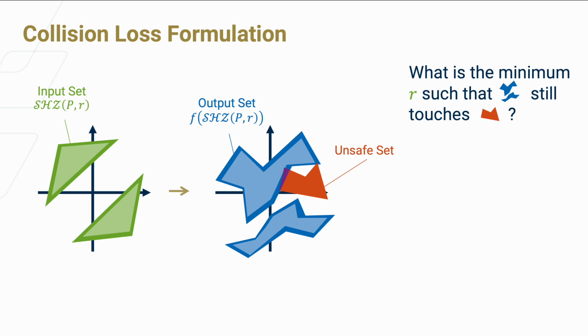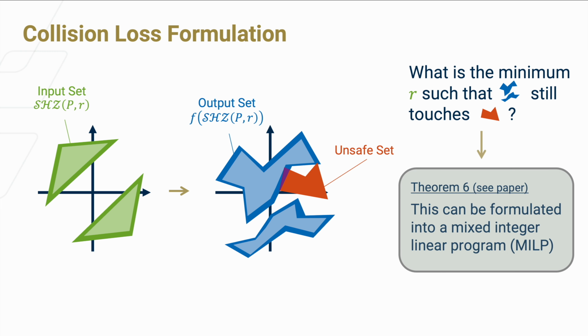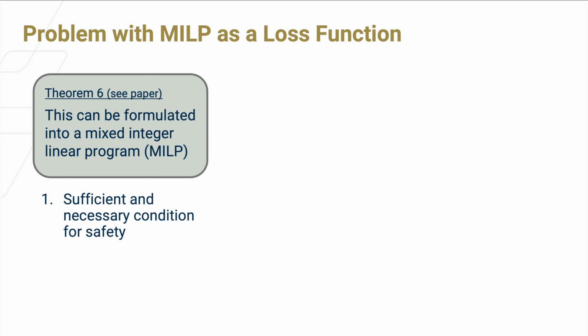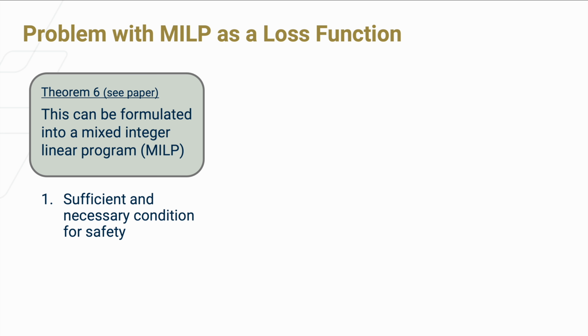So this R is a way to quantify how badly the output set is colliding with the unsafe set, which we can ask our neural network to optimize. It turns out we can use a mixed integer linear program, or MILP, to calculate this minimum R. And actually, by solving this MILP and looking at the optimal R, we can immediately tell if the output set is colliding with the unsafe set or not.